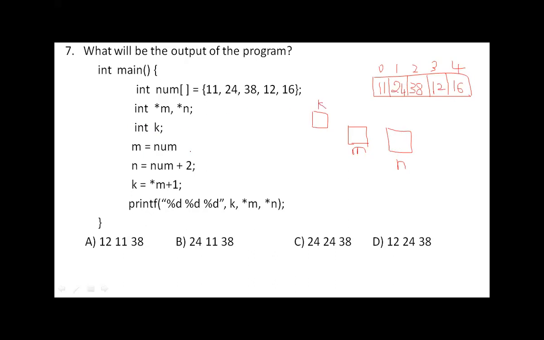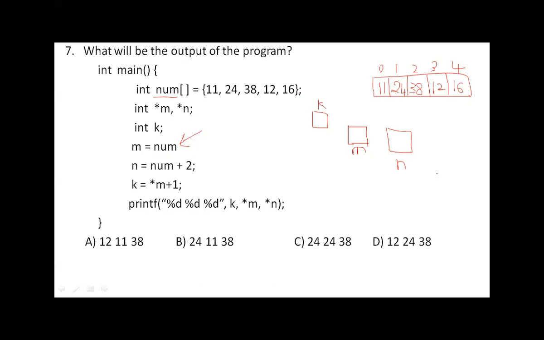Then when you say m is equal to num, num is nothing but the array name. The array name itself is a pointer, please remember. Itself is a pointer means it contains the address of the first element, num of 0.